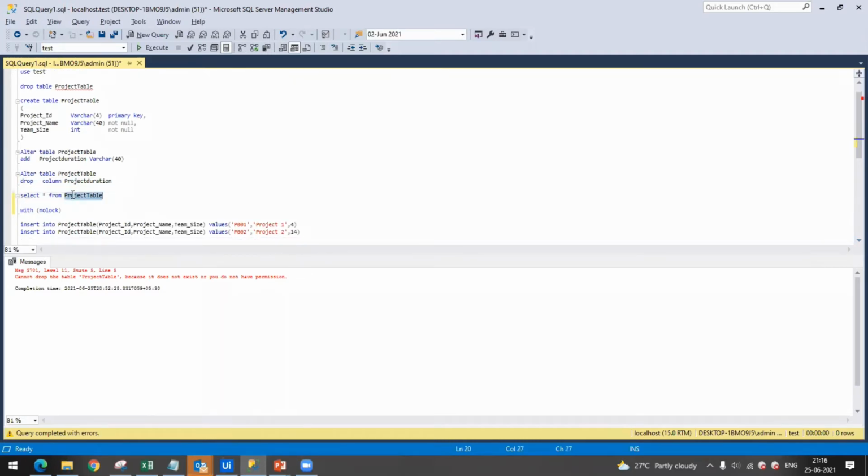If you see this query, star means all. So select all entries from the project table. I will just run this with the table name. If you see, it is telling that this table is not present in my database.